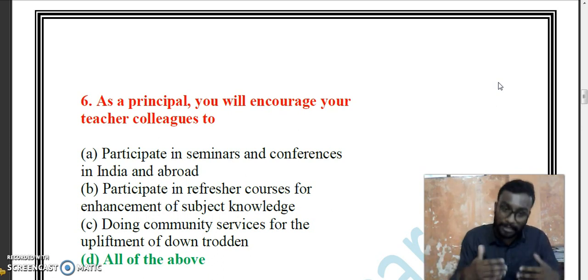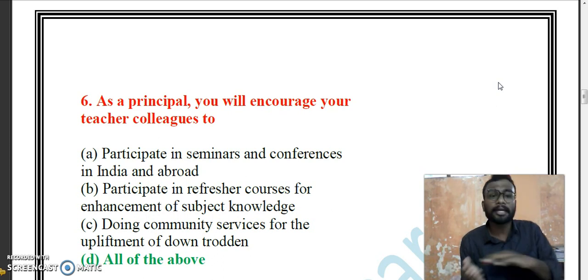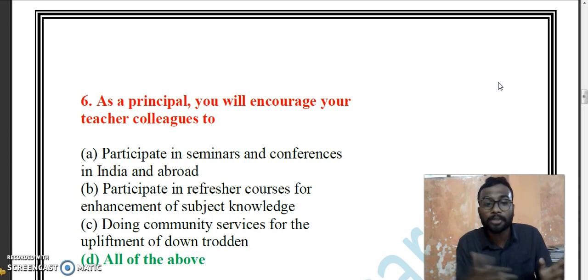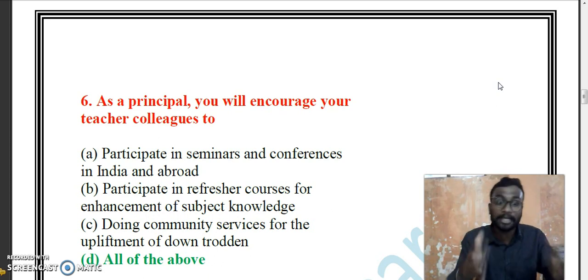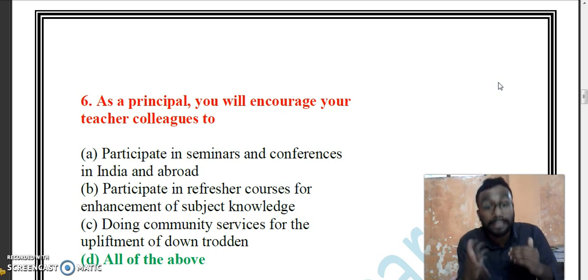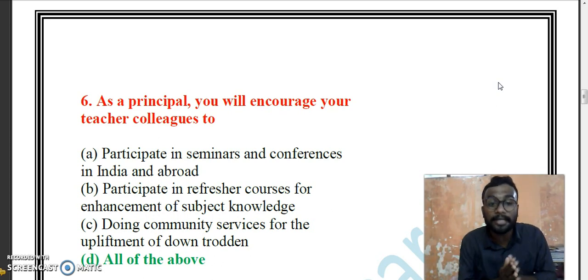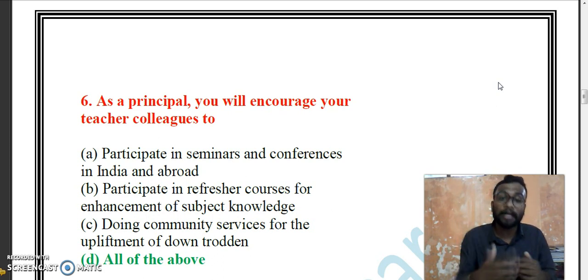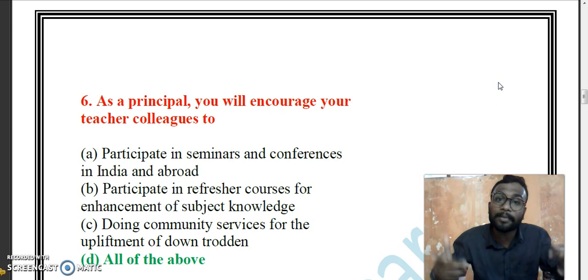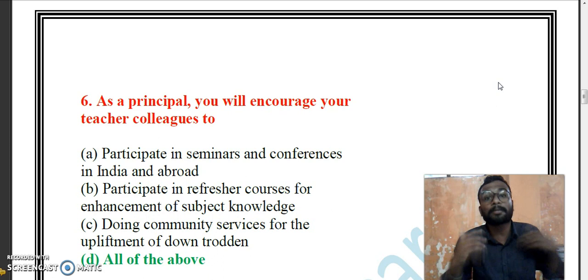So yes, as a principal, I encourage my teacher colleagues to participate in the seminars. I also encourage them to participate in refresher courses for enhancement of subject knowledge. Yes, that is really required. Refresher courses are really required for the teacher to get updated and enhance subject knowledge. Doing community services for the upliftment of the downtrodden. Yes, we have to encourage teachers to do community services. Through community services, they will come to understand the mentality of the students, prospective students.